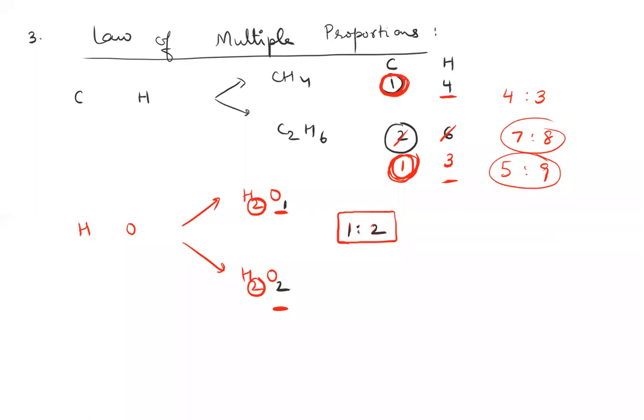This is the law. So how do you know, and what kind of questions do you get in this law? Question model 1. They'll give you multiple compounds between the same 2 elements. For example, N2O, NO, NO2, N2O3. What do these represent? Obviously, they represent the law of multiple proportions. How do you know? Why can't it be any other law? They're showing multiple compounds between the same 2 elements whose numbers are all whole numbers, student. So this represents the law of multiple proportions. So whenever you see multiple compounds between the same 2 elements, it represents the law of multiple proportions.